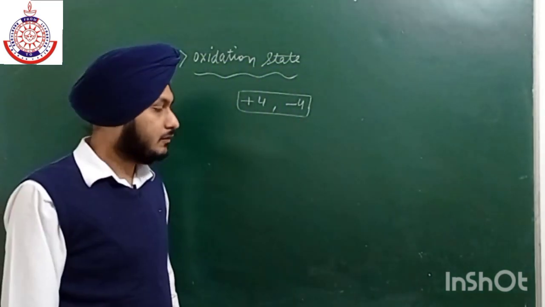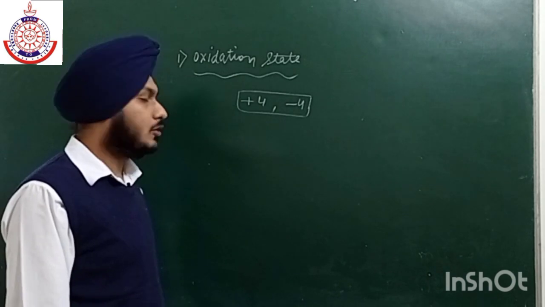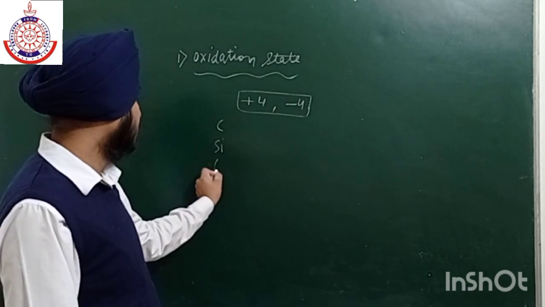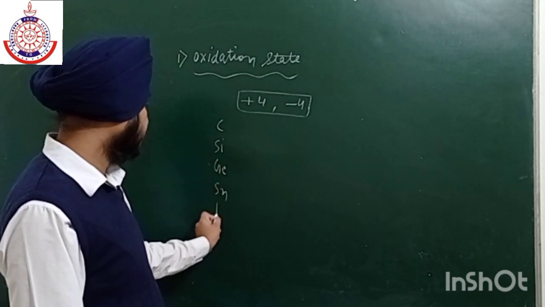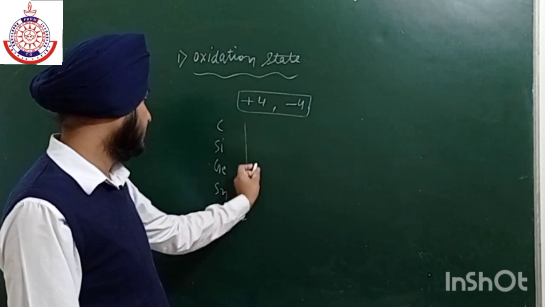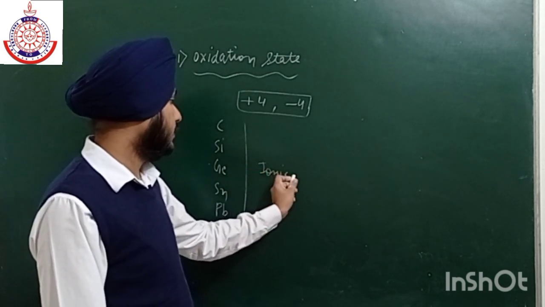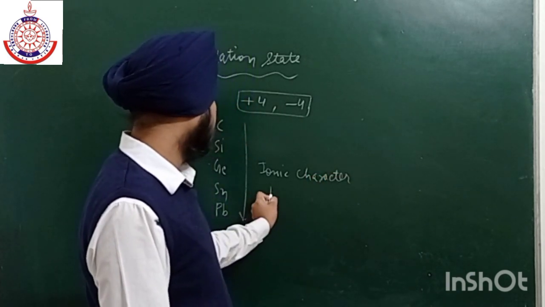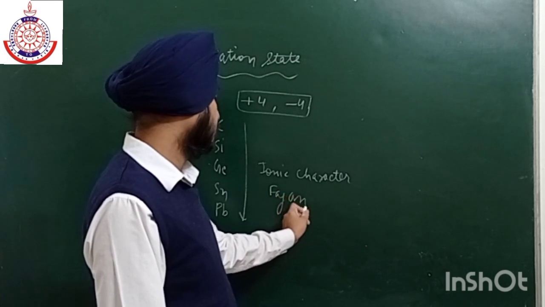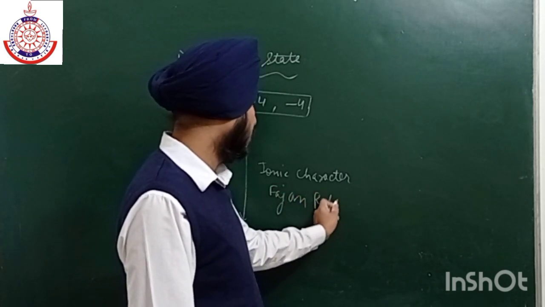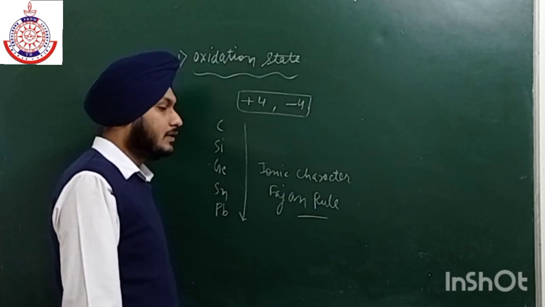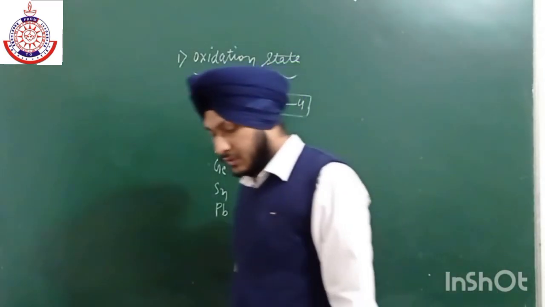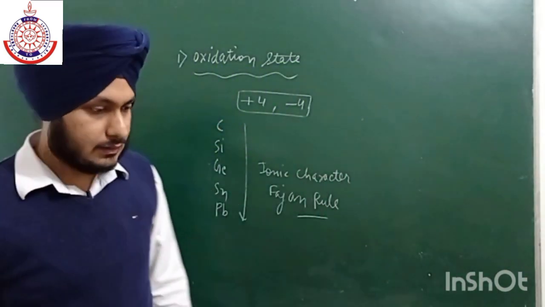Now one more thing is, as we move from top to bottom, from silicon to lead, ionic character increases, and this is in accordance with Fajan's rule, because as the size of the cation increases, the covalent character decreases, polarization and so on decrease, that is the main reason.